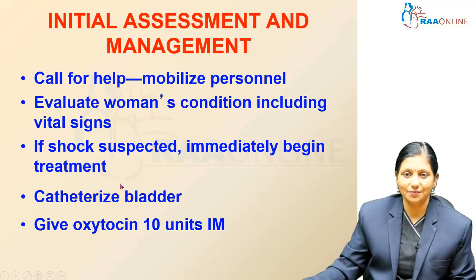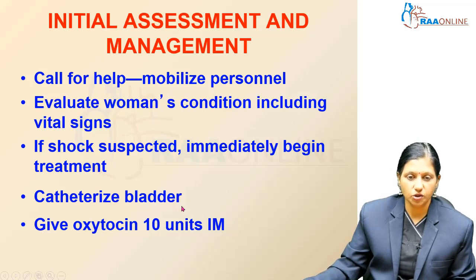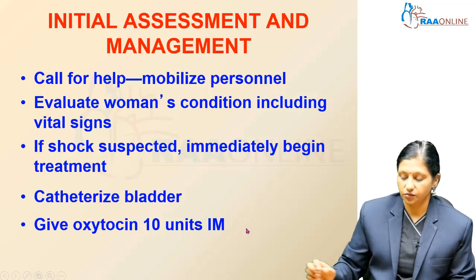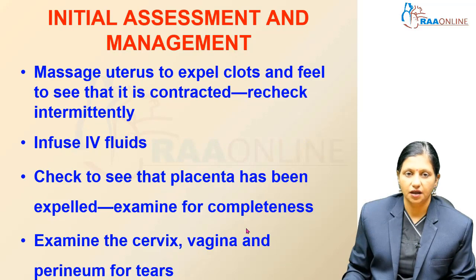How do we assess and manage the patient initially? We call for help, mobilize the personnel, and evaluate the woman's condition including vital signs: pulse rate, blood pressure, respiratory rate and temperature. If shock is suspected, immediately begin the treatment. The patient should always be catheterized to do input-output charting. Give uterotonics in the form of oxytocin 10 units intramuscular.